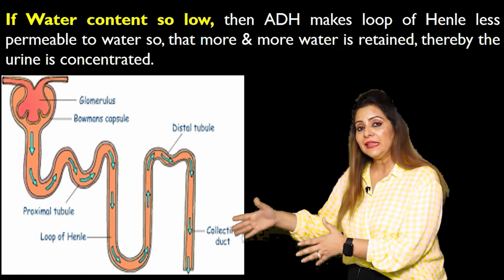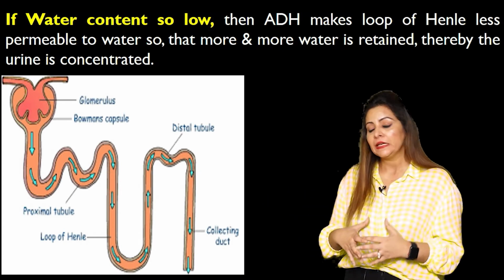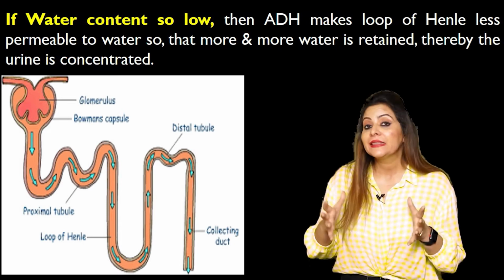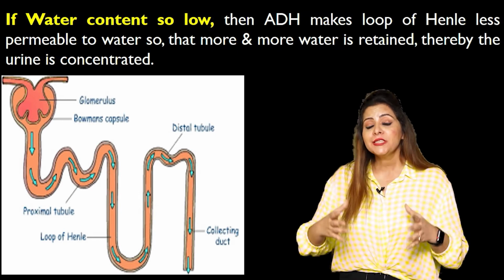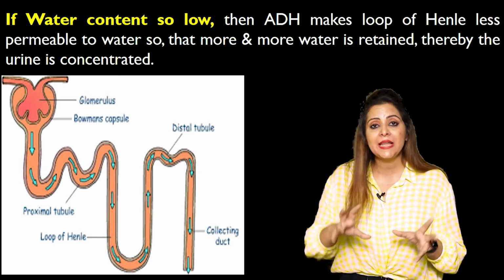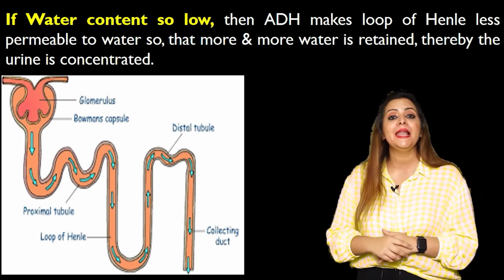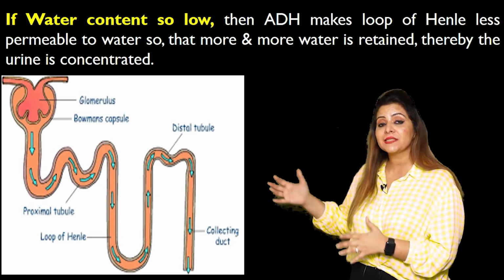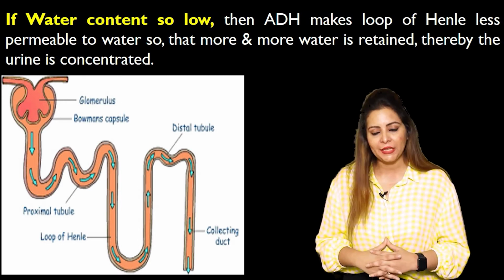So in that case, more and more water is conserved by the body, right? And in that case, the urine is going to be concentrated. That is, it will carry a lesser amount of water. So this is what osmoregulation is, as the name suggests, water and ionic balance, and this is how the balance is maintained in our body. This balance maintenance is mandatory. We require that for proper functioning of the body. So this is all about osmoregulation.